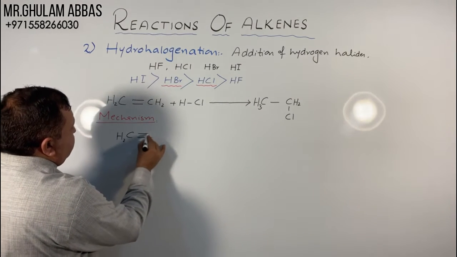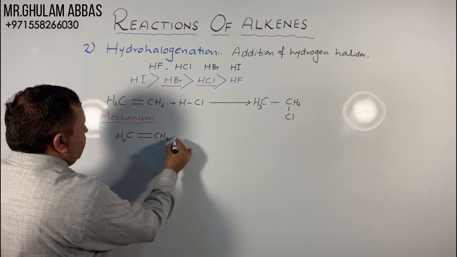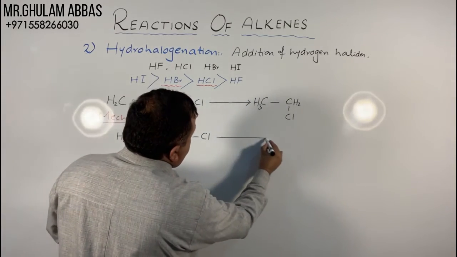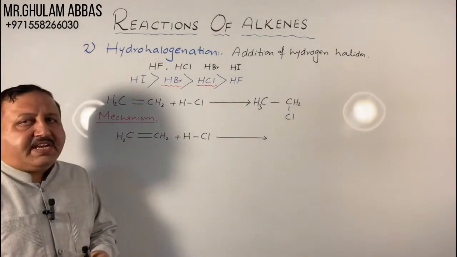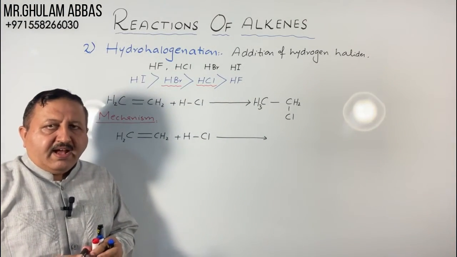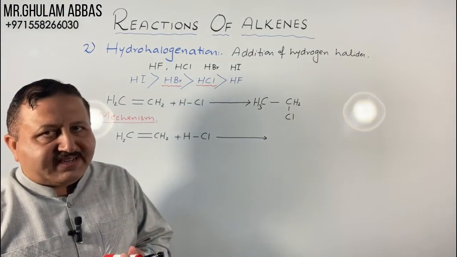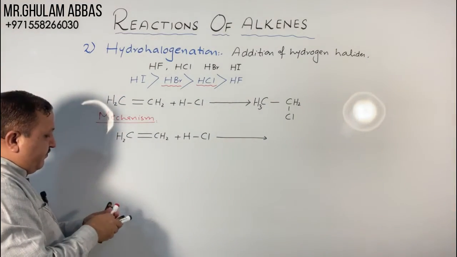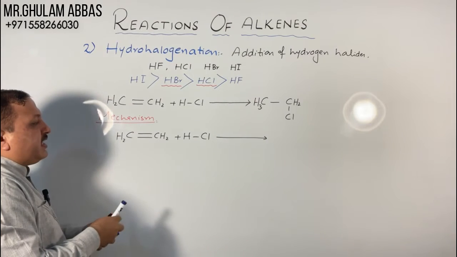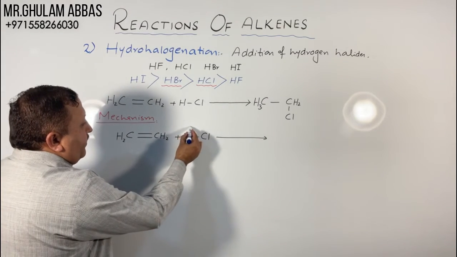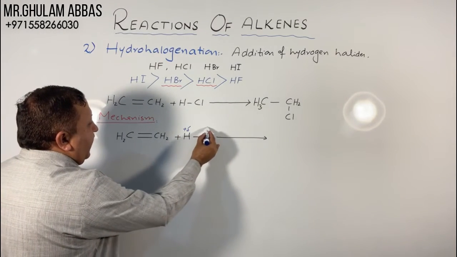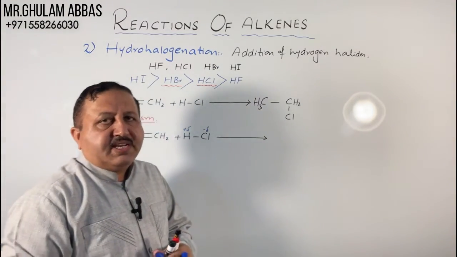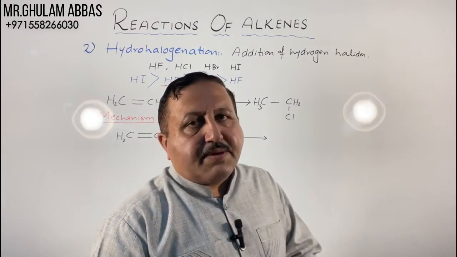The basic point is CH2=CH2 plus HCl. In the reactivity of alkene, I have deeply explained this point. These are the pi electrons and this molecule is polar, partially positive and partially negative. Hydrogen is less electronegative as compared to halogen.